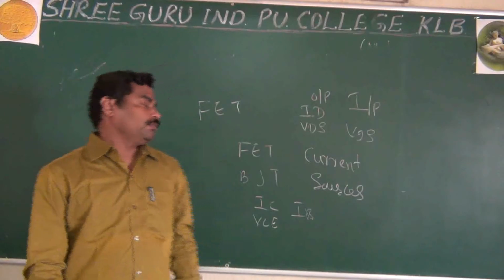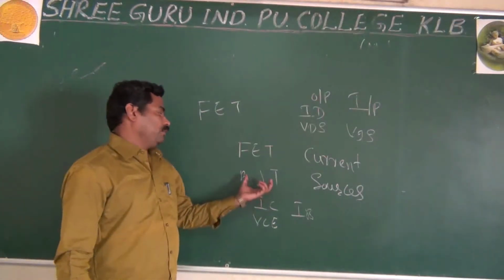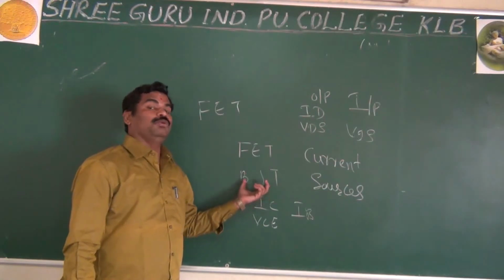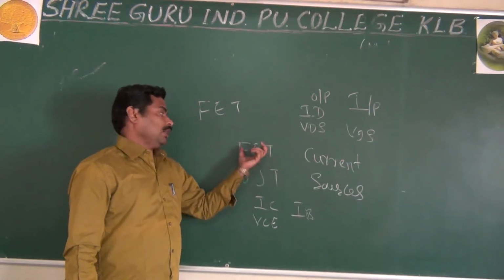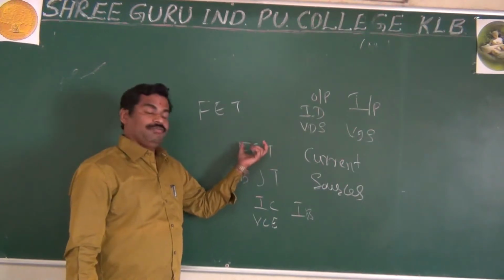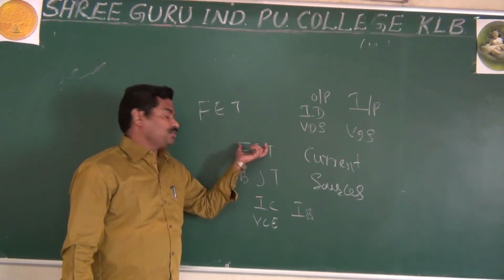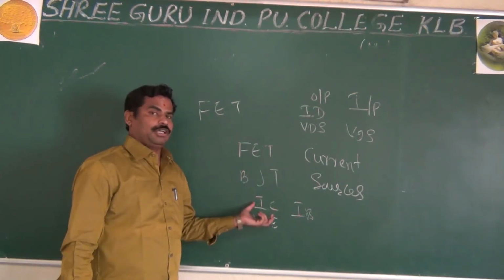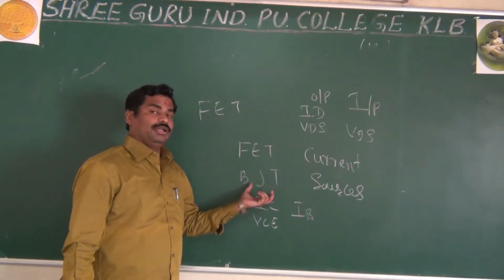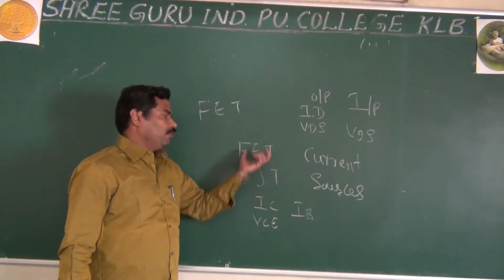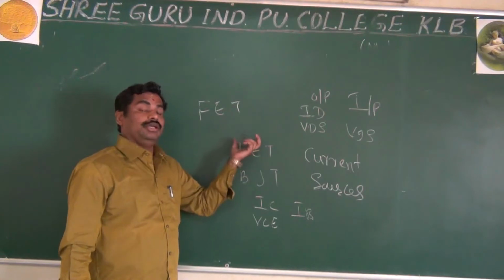Another important thing: in a BJT you have very low input impedance, but in a FET you have high input impedance. This is because in a BJT the input section is forward biased, but in a FET the input section is reverse biased.